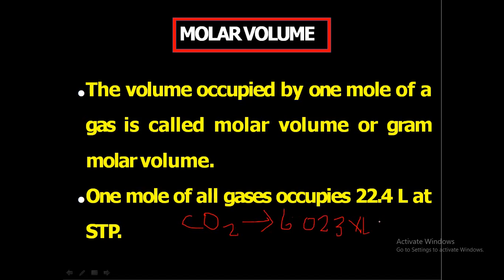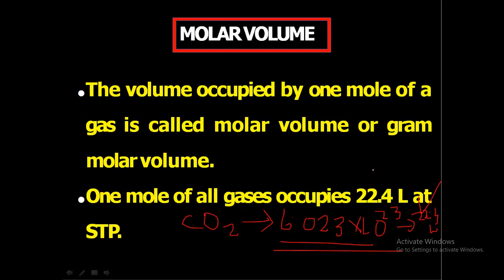And what will be its volume? It is 22.4 liter every time. So when we take 1 mole of any substance, it will have 6.023 into 10 raised to 23 particles and 22.4 liter as volume. This is the mole concept simply.